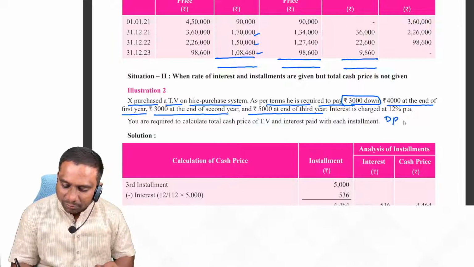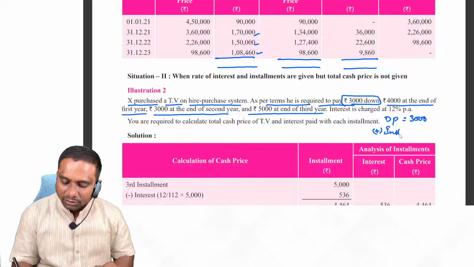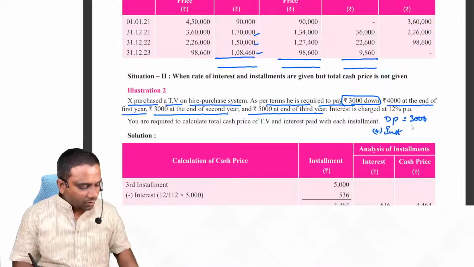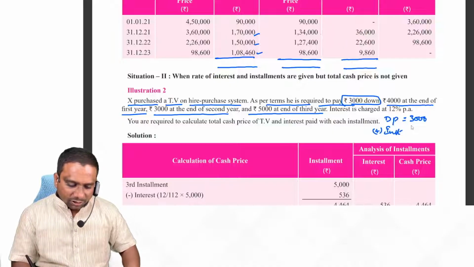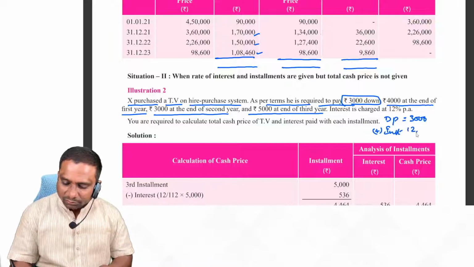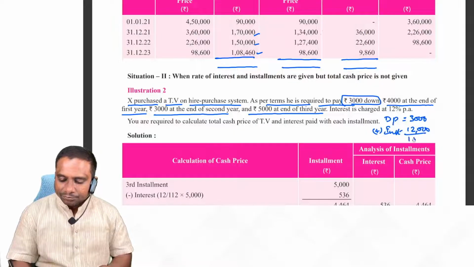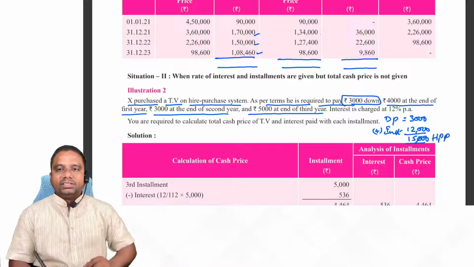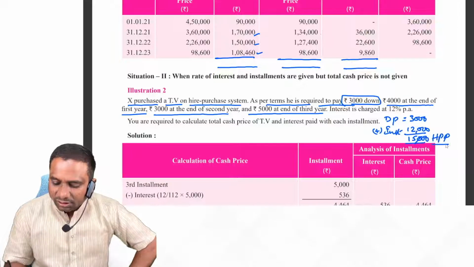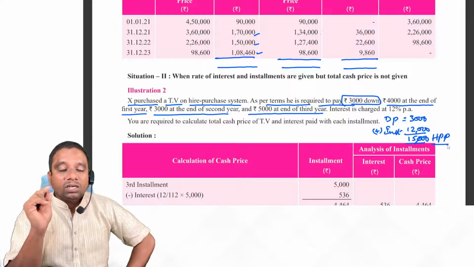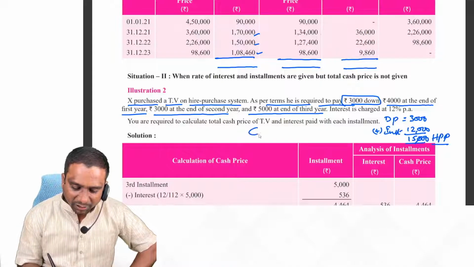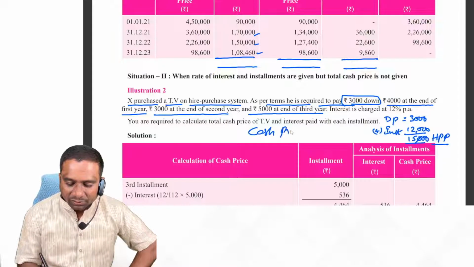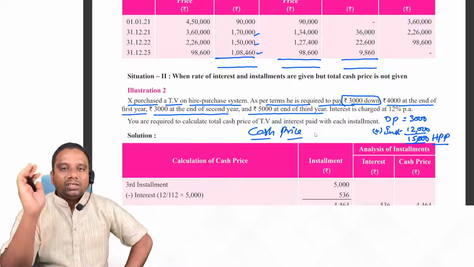See, down payment 3,000 plus installment amounts 4,000, 3,000, 5,000, that is 15,000 rupees. This is called hire purchase price. This 15,000 is nothing but hire purchase price. But which price do we need? Cash price. Calculate cash price.